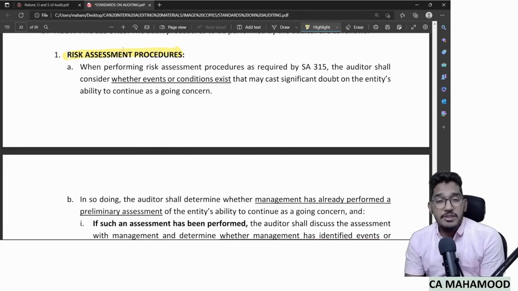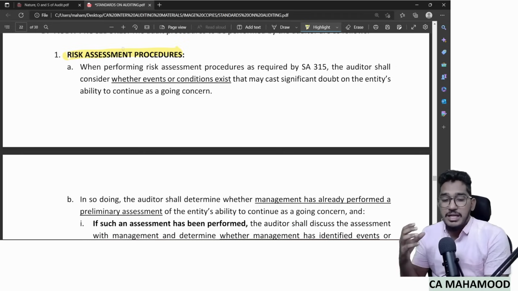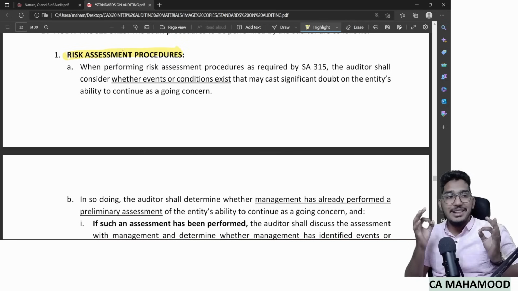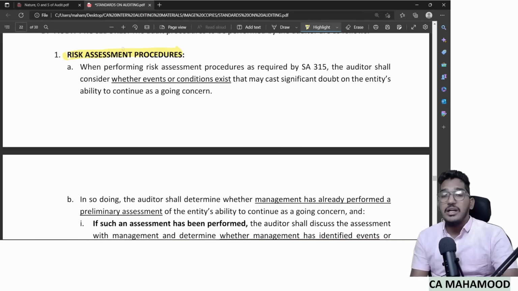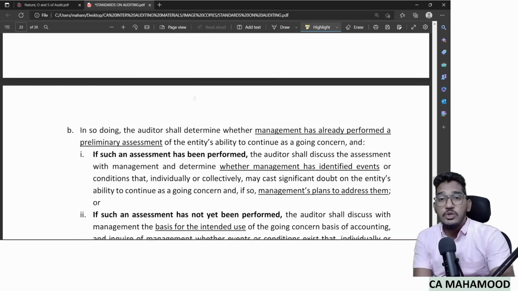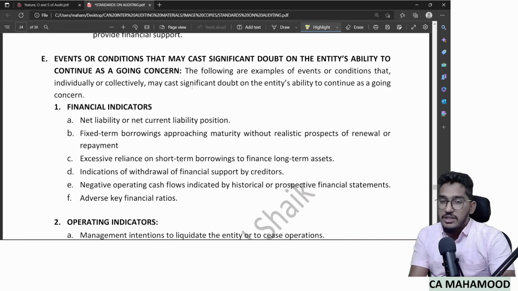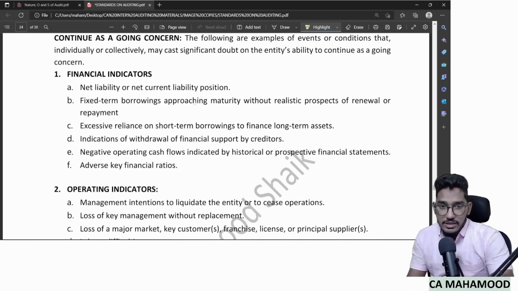So what are those events or conditions, sir? First, let me take you through what those events or conditions are that could create a doubt to the auditor that the company might be going through a going concern problem. The standard itself has identified those events or conditions which could cast a significant doubt on the entity's ability to continue as a going concern.